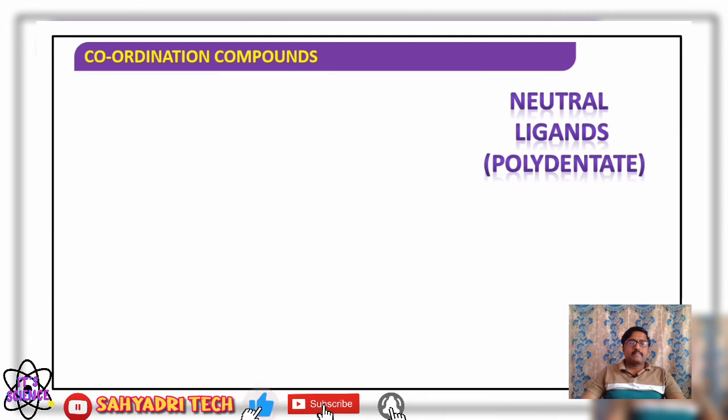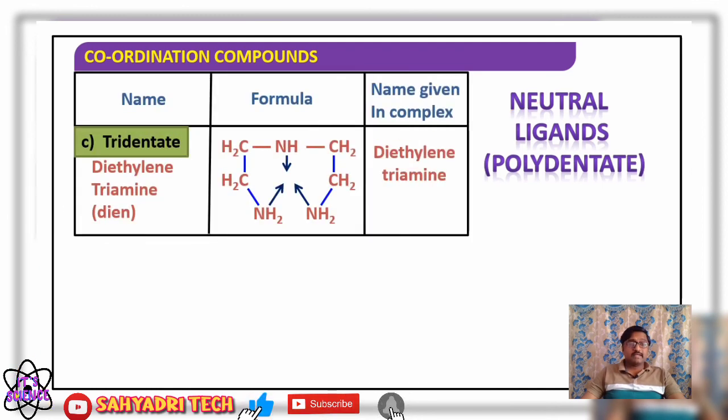Then if I consider tridentate, diethylene triamine, abbreviated in the complex as dien. Dien means diethylene triamine: two ethylene groups and 3 NH2 groups. These 3 nitrogen groups make coordinate bonds, therefore it is tridentate. The charge is 0, so it is a neutral ligand, and 3 donor atoms are there, therefore it is a tridentate ligand.